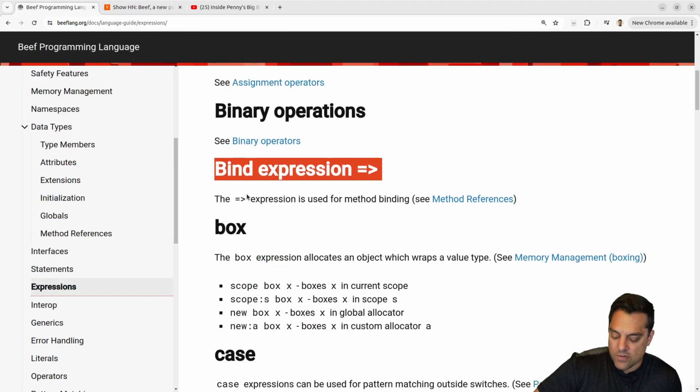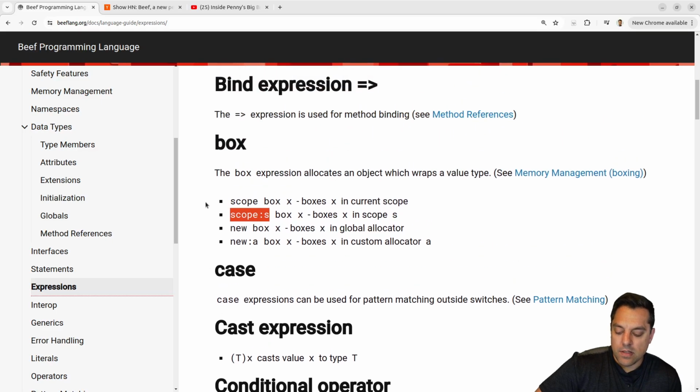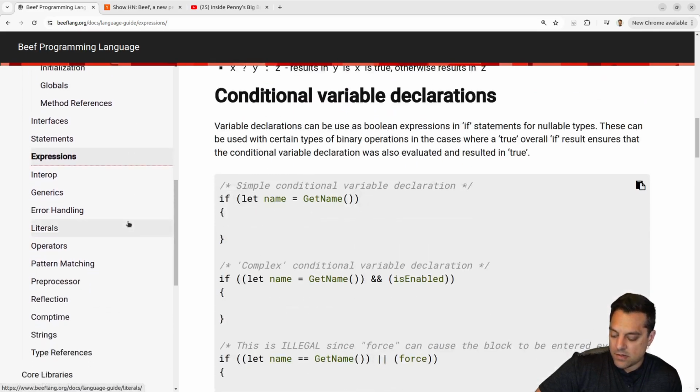Let's look at some of the more advanced features here. Now, box. Let's see. I wonder if this is more Rust influenced. I feel like that's where I see the box keyword. But we did our Rust first impression a long time ago. Scope, box, X, boxes X in current scope. Oh, I see. Yeah, these are just scoping rules. Yeah. Okay. Yeah, that's neat.